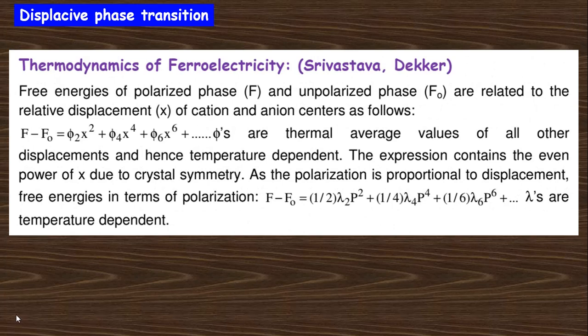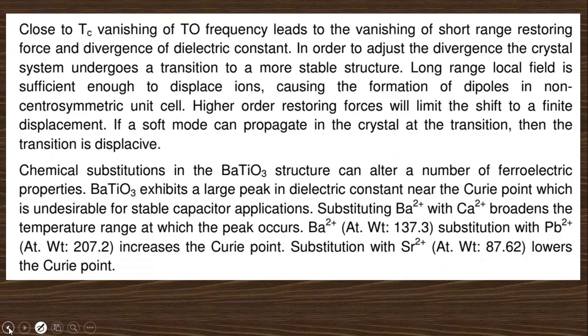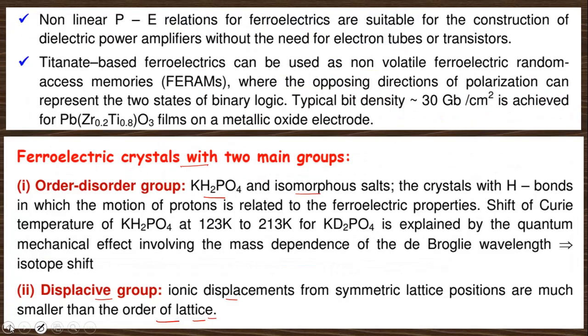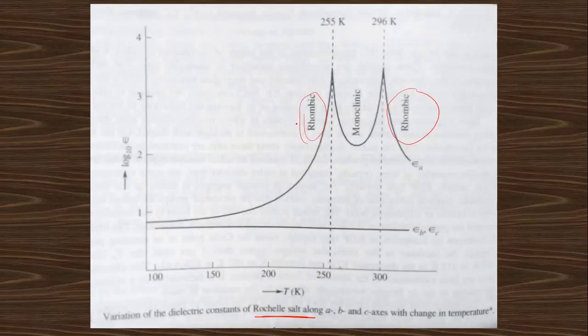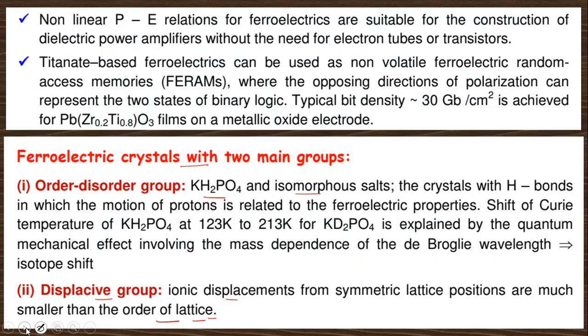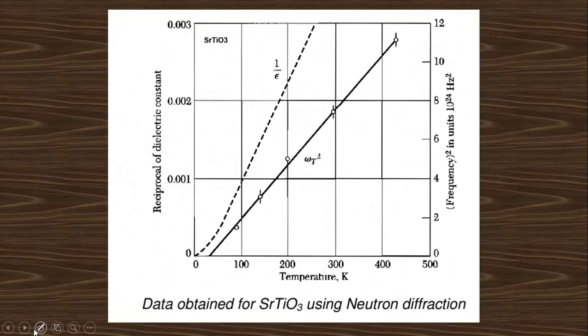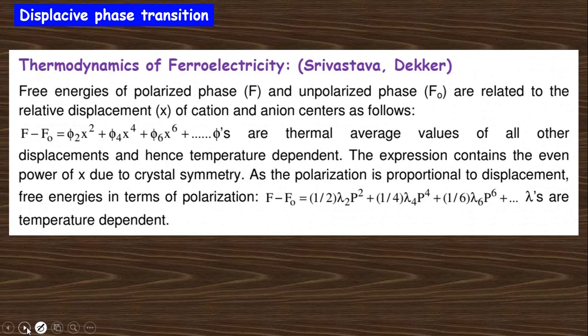And now comes the displacive phase transition, that is, the thermodynamics of ferroelectricity. That means the phase transition. You can see in the first example there is a phase transition between one phase and another phase. So these phase transitions are discussed here, that is, the thermodynamic properties. There are mainly two types of phase transition, first order and second order.